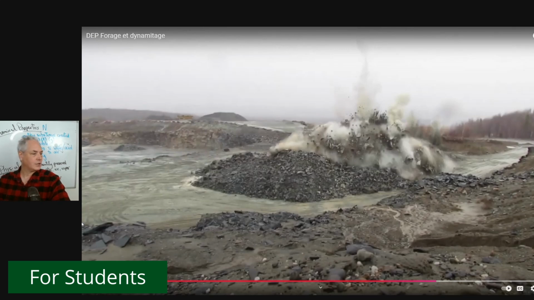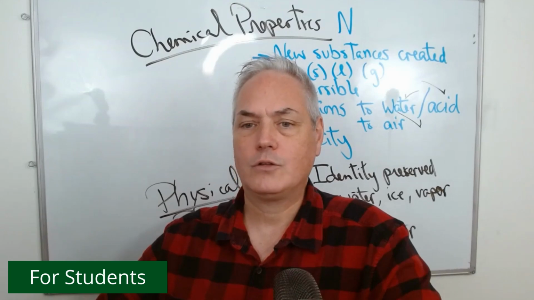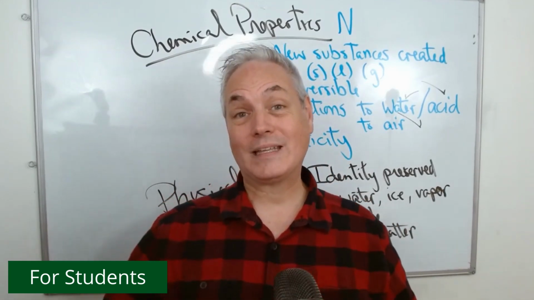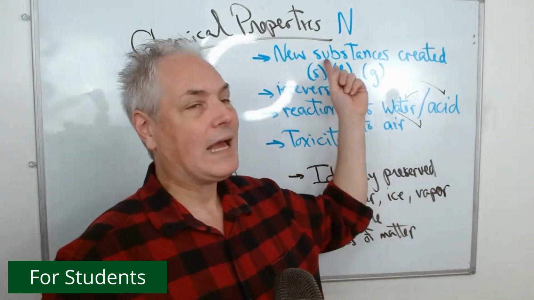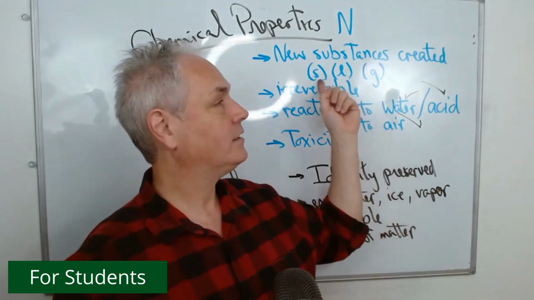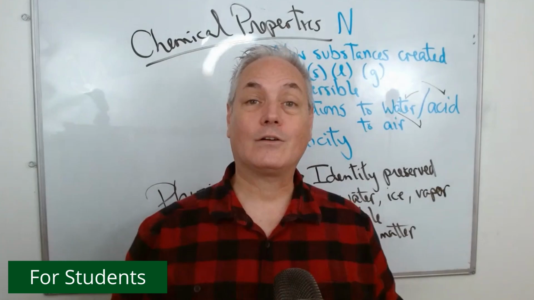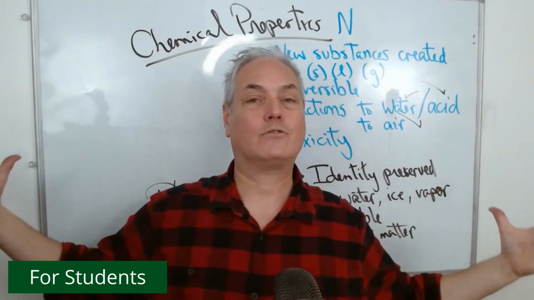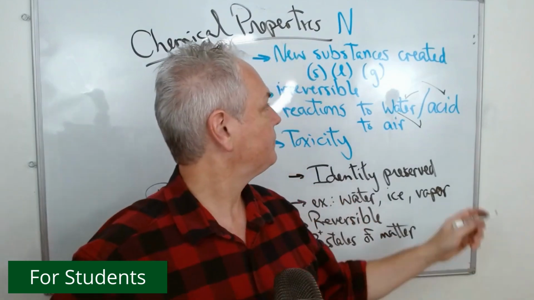So this is this one right here. Let's see if I have another example. No, this is the last example. How do we know that when something explodes, it is a chemical reaction? Because we have a new substance being created. We have the explosive, which is a solid, creating a gas, which is a new substance. And therefore, it is a chemical reaction. I cannot go back, take all the gas, and try to pressure them back into an explosive.